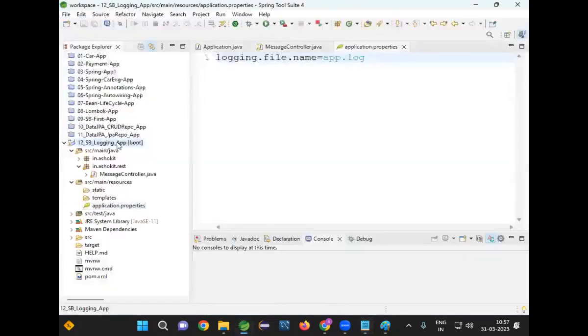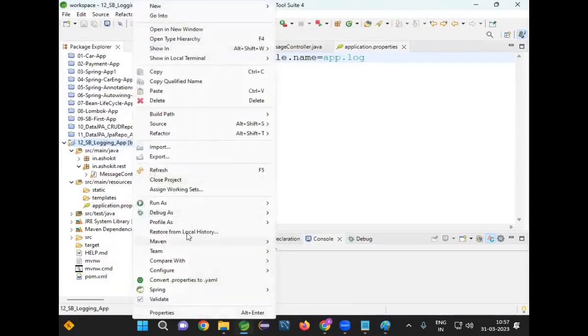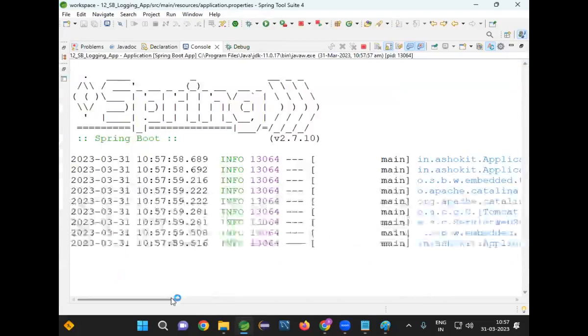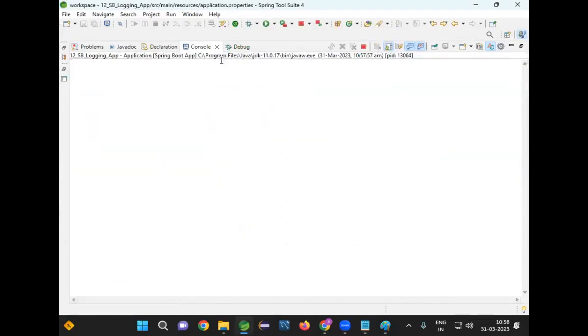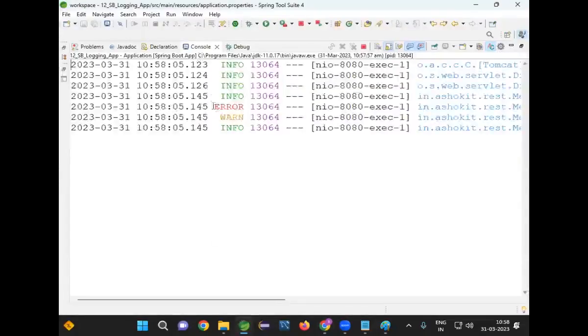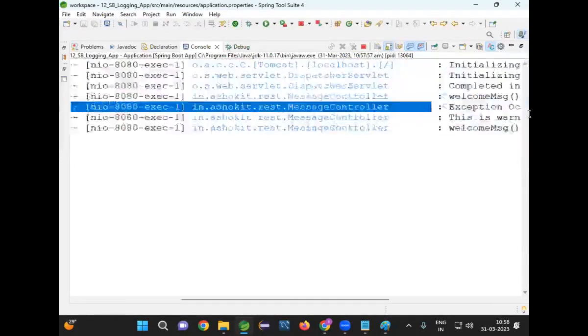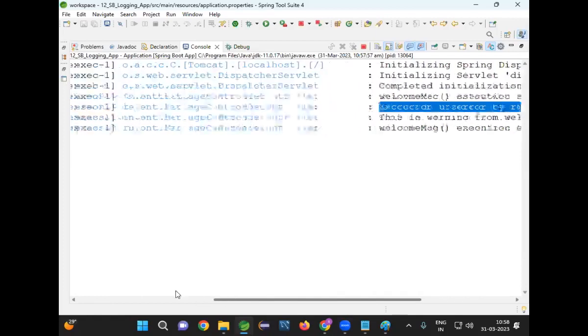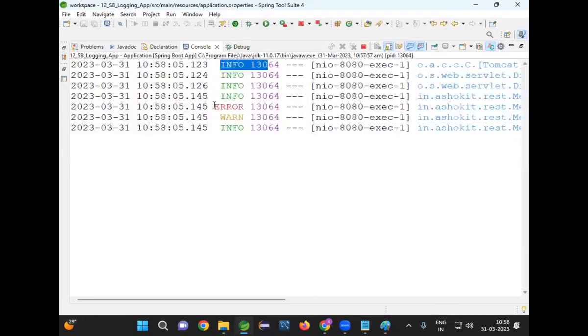Now let me refresh this project and run this application, run as Spring Boot application. Clear the console. Application started. Clear this. Go to this, send a request. I have sent a request for the welcome. Now go here. Can you see? Error is printed. What is the error? Why did we get the error? Divided by 0. Info is printed, error is printed, warn is also printed.